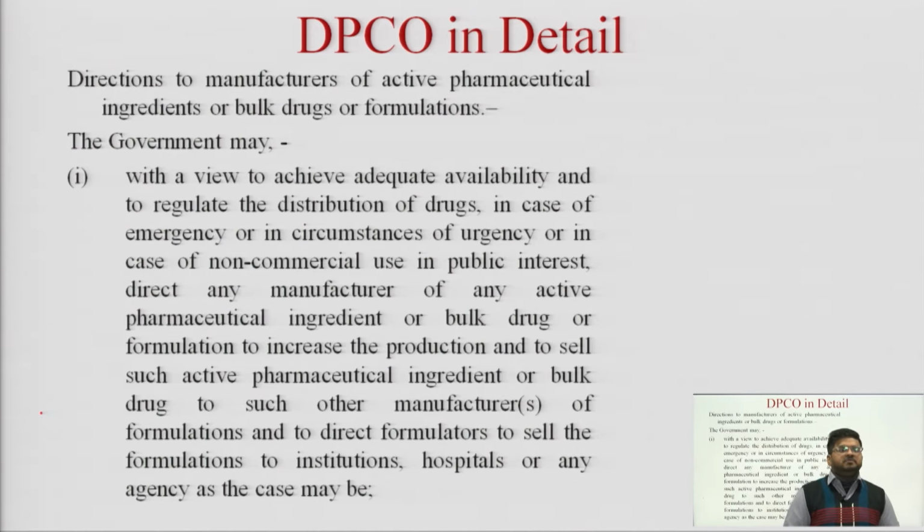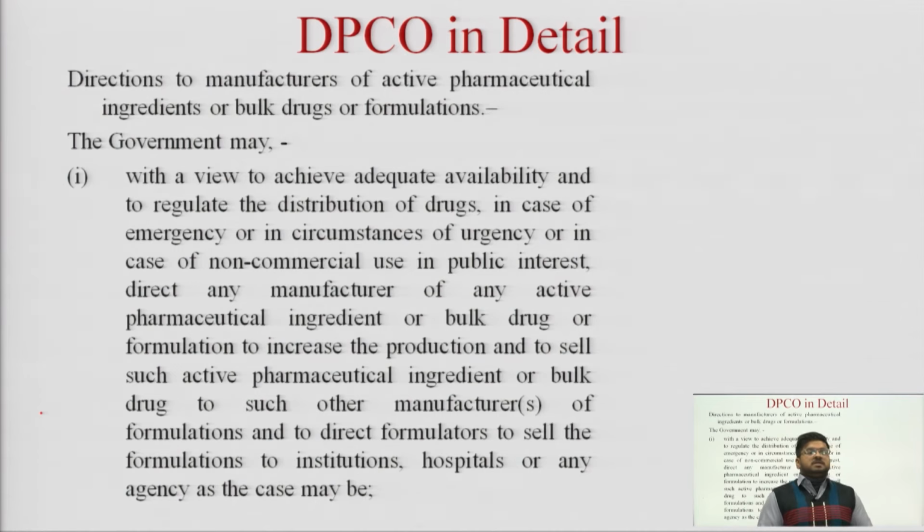The government may, with a view to achieve adequate availability and to regulate the distribution of drugs in case of emergency or urgency, or in case of non-commercial use in public interest, direct any manufacturer of any active pharmaceutical ingredient, bulk drug or formulation to increase the production and to sell such pharmaceutical ingredient or bulk drug to other manufacturers of formulation, and to direct formulators to sell to institutions, hospitals or any agency, as the case may be.